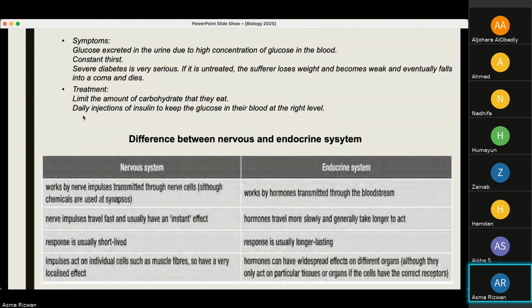Or you can have daily injections of insulin. So you are actually consuming the hormone externally from other sources other than your pancreas to keep the glucose in the blood at the right levels.